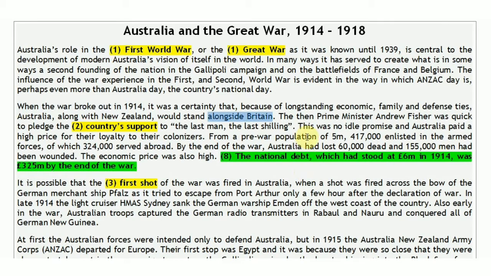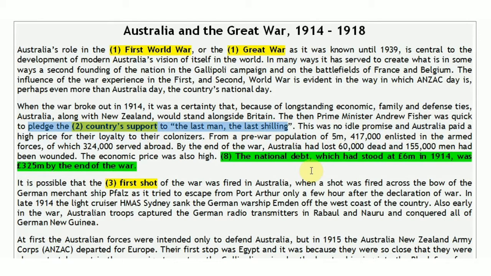They would be on the side of Britain. The then Prime Minister, Andrew Fisher, was quick to pledge the country's support to the last man, the last shilling. Pledge means we have to formally give something. So Andrew Fisher, who was the Prime Minister of Australia when the war started, was very quick to pledge the country's support.